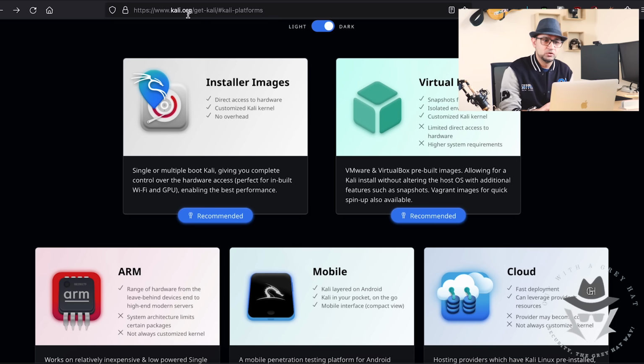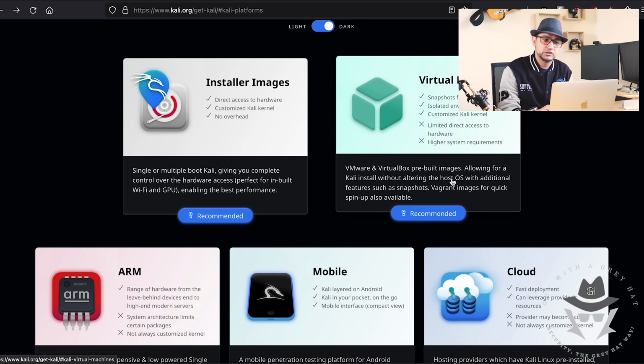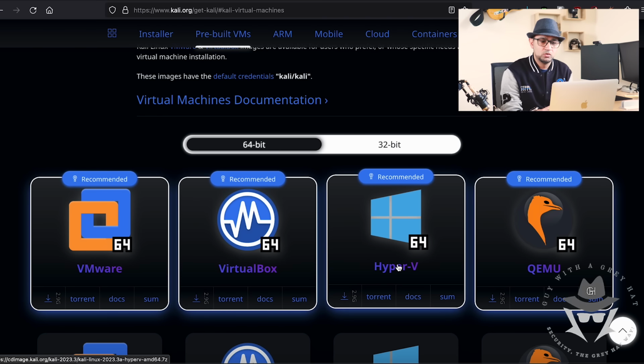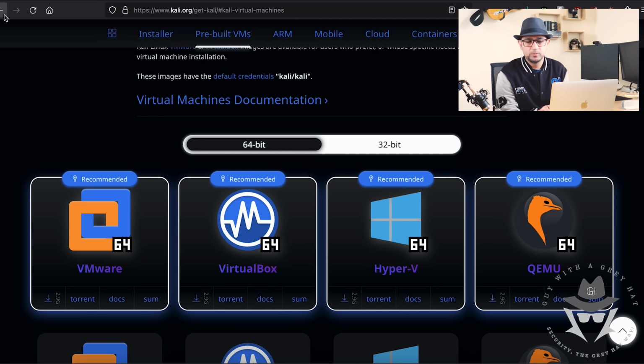You can go to kali.org and install it. You can either get a virtual machine. It says recommended, but sometimes it doesn't work, so you need to either download an ISO image, or if you want to do it quickly and you have VirtualBox, for example, or VMware or Hyper-V or QEMU, you can download it from here.